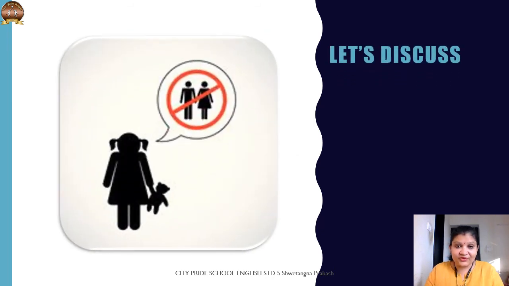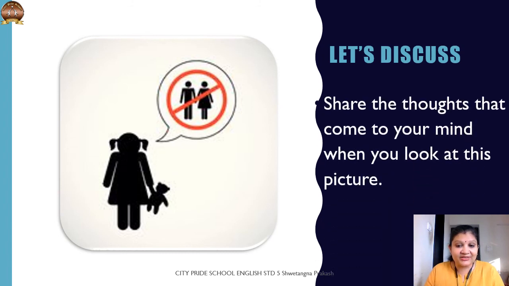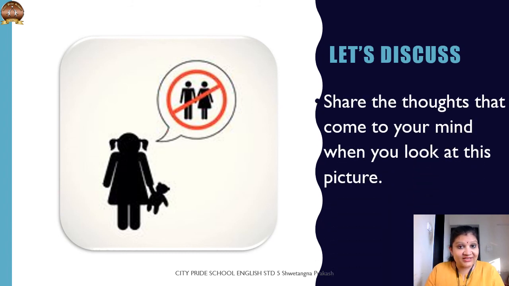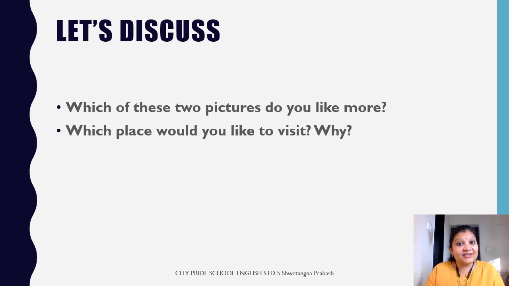This picture, when you look at it, what comes to your mind? You can write it down in your diary. In my opinion, this is a child who has lost her parents. Do you know what they are called? Yes, orphans. This is a story that we are going to learn now. It's all about a girl who lost her parents. What happens in her life after that, and how it affects us, is going to be discussed in the story.